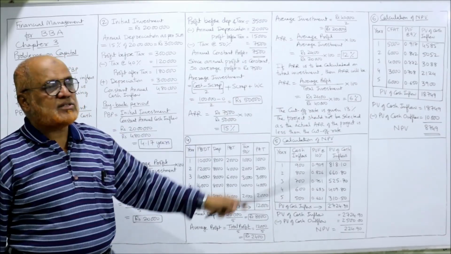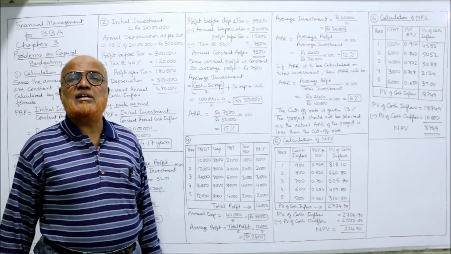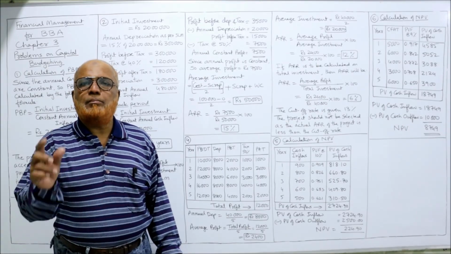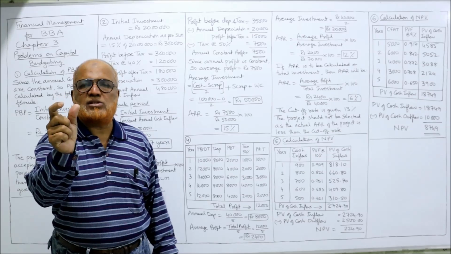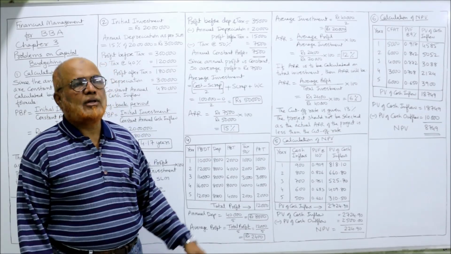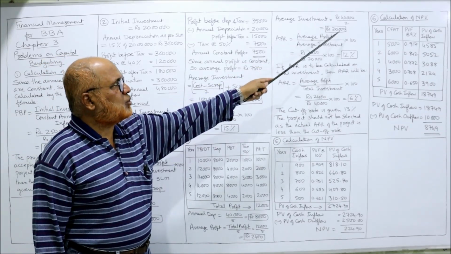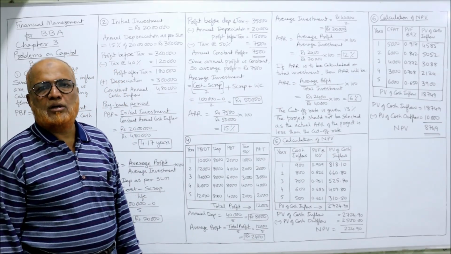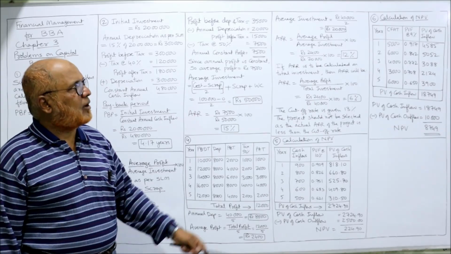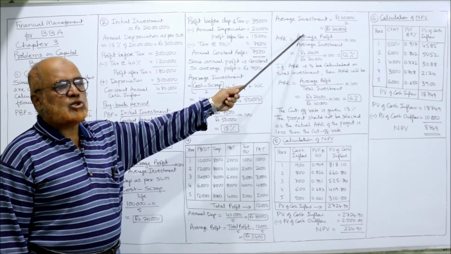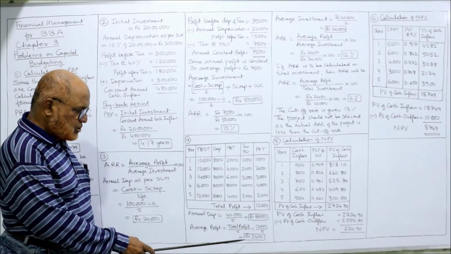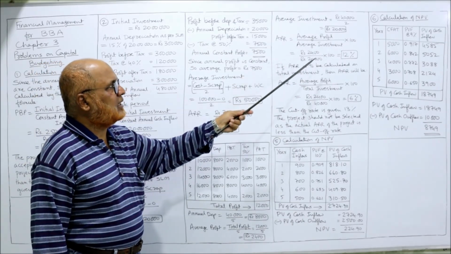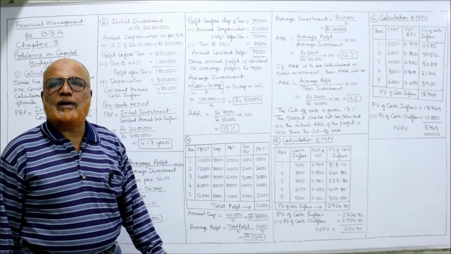Now we need average investment. We don't have any scrap value. We don't have any working capital. So simply initial investment divided by 2. That means 40,000 divided by 2. That comes to 20,000 is the average investment. Now substitute in the formula. ARR is equal to average profit. How much average profit? 2,400. So 2,400 average profit, average investment 20,000, into 100. You will get 12%.